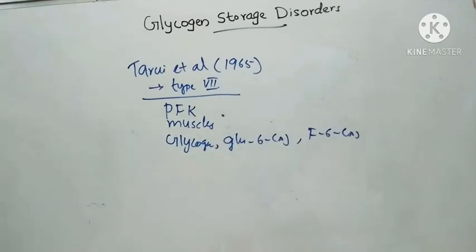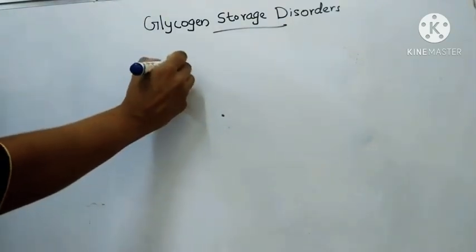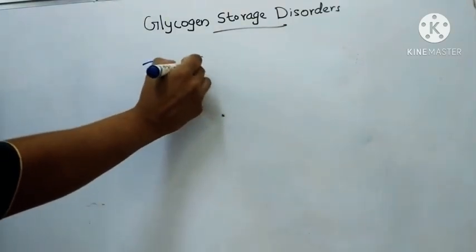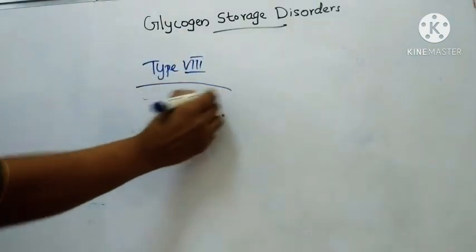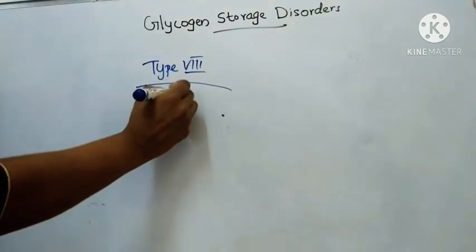Next type is type 8. Enzyme deficient is hepatic phosphorylase kinase.